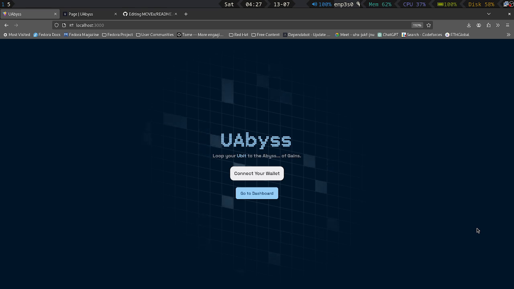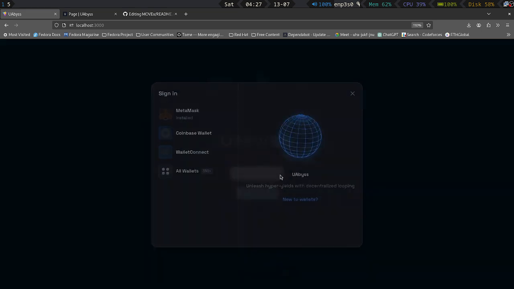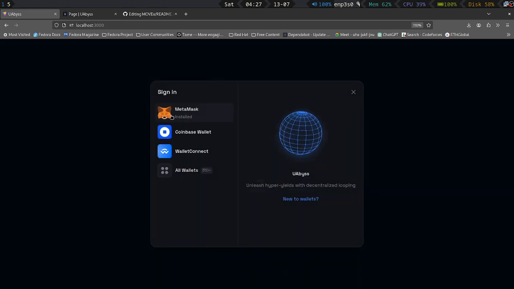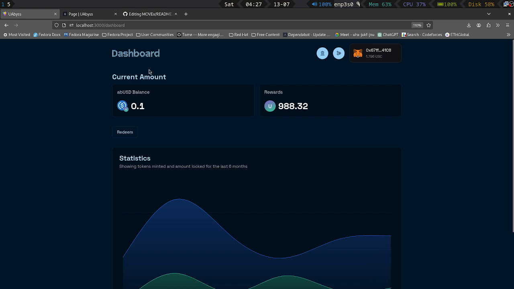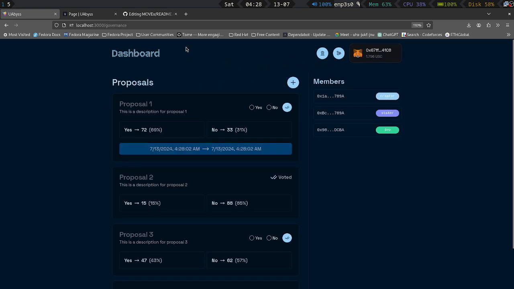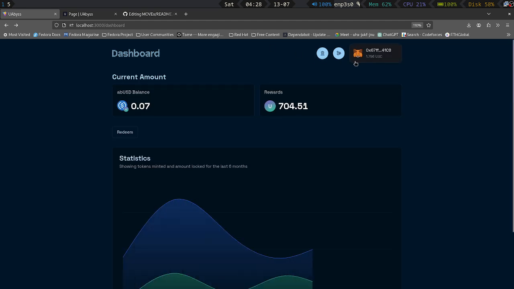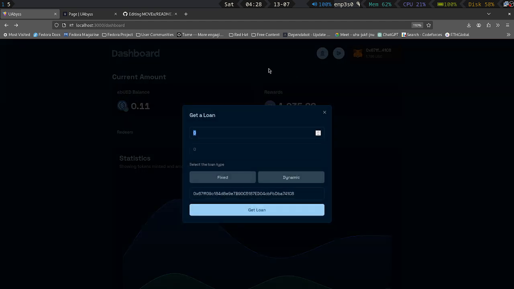Let's get started by connecting the wallet. So you are met with this Thirdweb connect, and we have used this for our platform. And we come to the loan dashboard where you can see the current ABUSD you are holding, and there is a DAO dashboard, and you can get a loan by clicking on this icon.